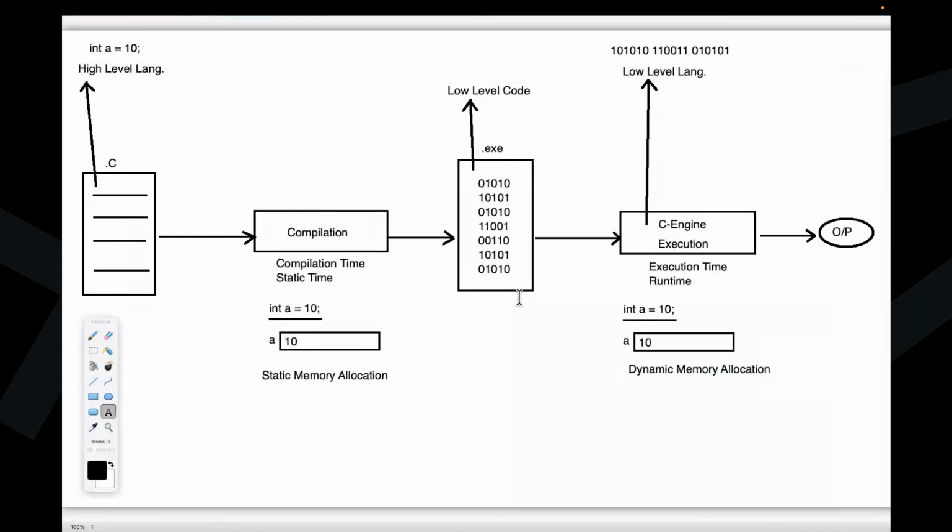Now tell me. What is static memory allocation and what is dynamic memory allocation? If the memory allocation is provided for the data at the compilation time, then it is called static memory allocation. If the memory allocation is provided for the data at runtime, then it is called dynamic memory allocation. Understand it clearly.